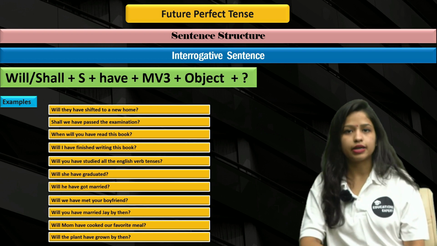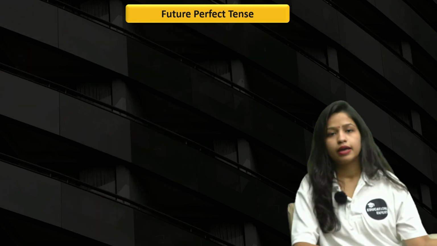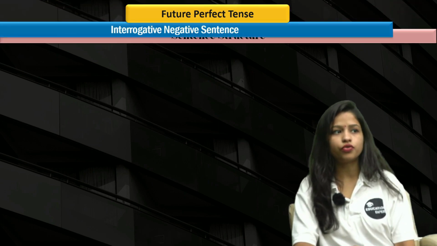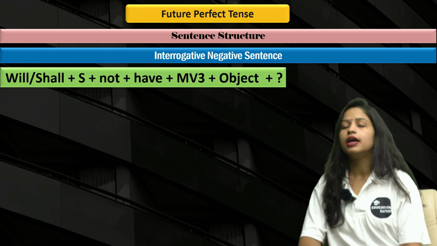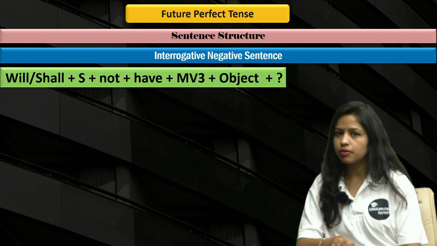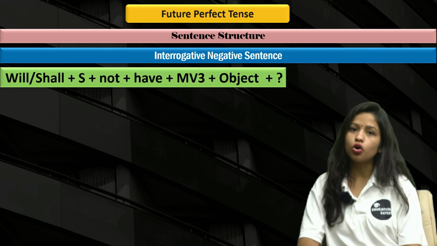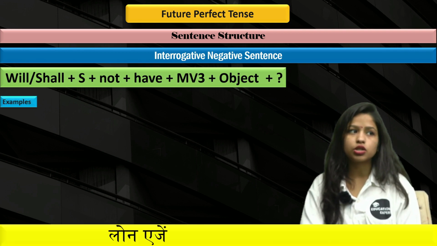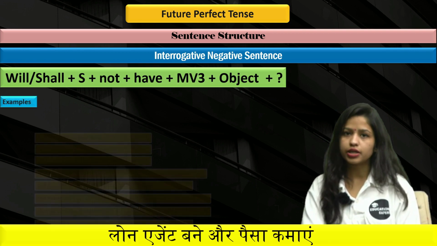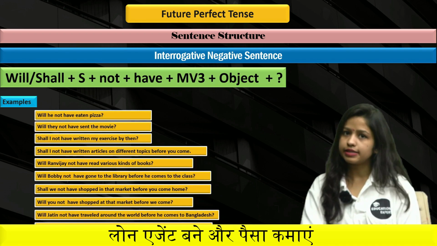Let's move forward and understand interrogative negative. Next up we have the sentence structure for interrogative negative sentences, and this is the sentence structure. Again, the sentence structure is exactly the same as interrogative. You just have to put not after the subject, right? So will, shall, subject, not, have, MV3, object and question mark. And these are the examples.